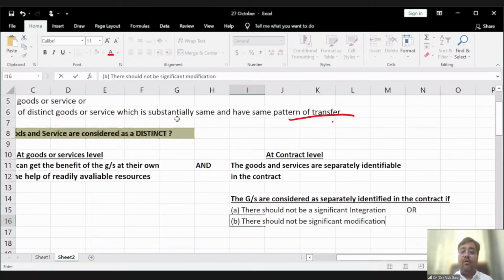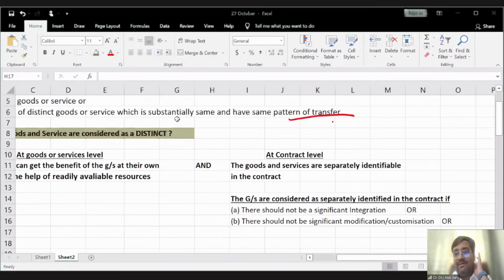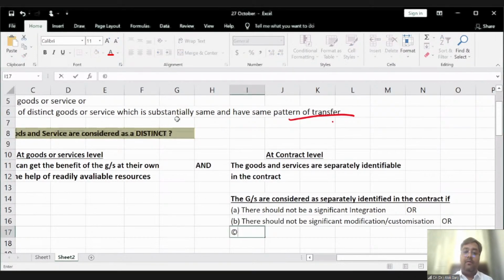Or the activities should not be highly interdependent.